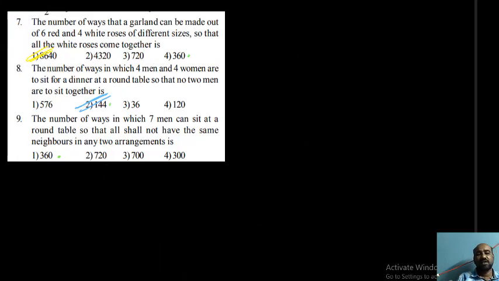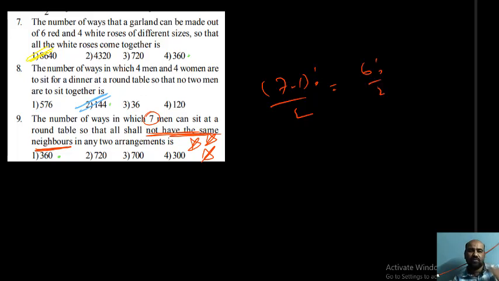Okay, next problem. The number of ways in which 7 men can sit at a round table, so that all shall not have the same neighborhood. This is a very important model. I already explained this model. Under this condition of no same neighborhood, the problem is treated as a garland problem. So (7 minus 1) factorial by 2 ways, that is 6 factorial by 2, that is 720 by 2, equal to 360 arrangements. Not having the same neighborhoods means only one direction you count.